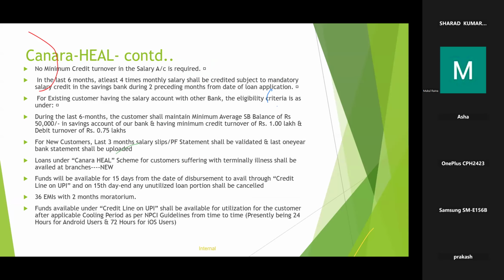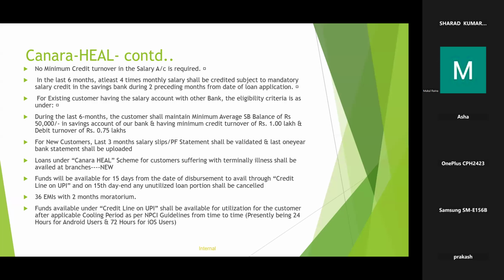Now, the next point, that is loan under the Canara Heal scheme for customers suffering with terminal illness shall be availed at branches. This is a new guideline which has been introduced by the bank from this year onwards. So this is very important. If the customer is suffering from terminal illness, they are also eligible for Canara Heal.